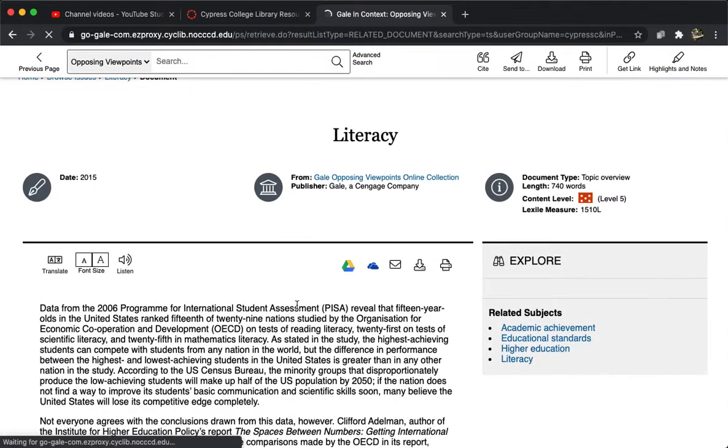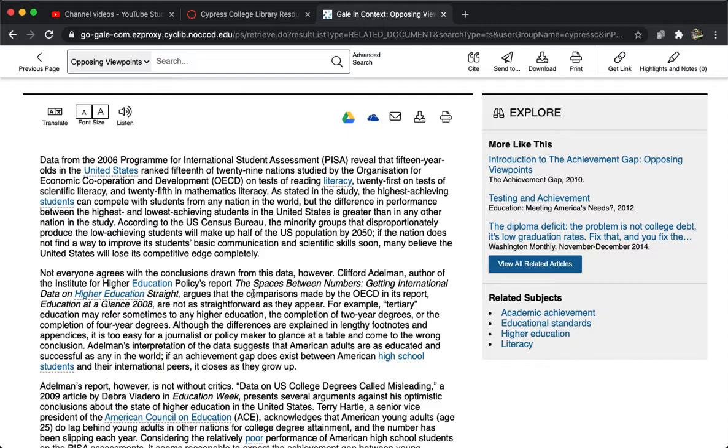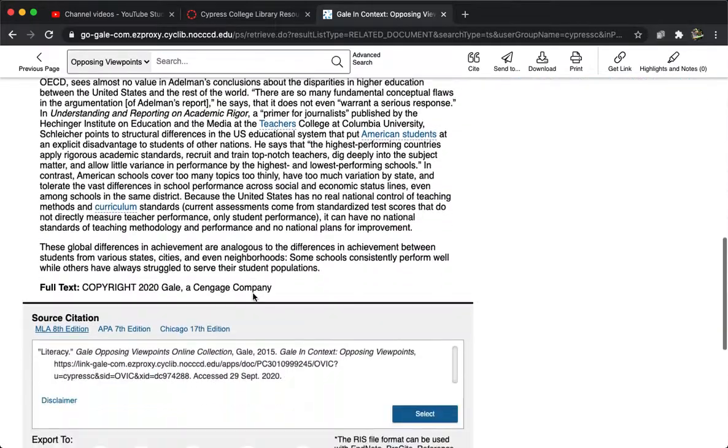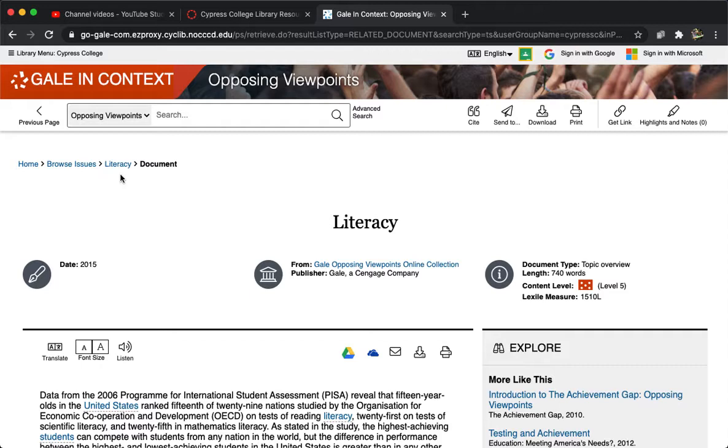This is just meant to be background information, okay, so I want to make this abundantly clear. This is not the source that you would use. This is just kind of like a more credible Wikipedia, okay? Do not use the background information or the overview for your source.